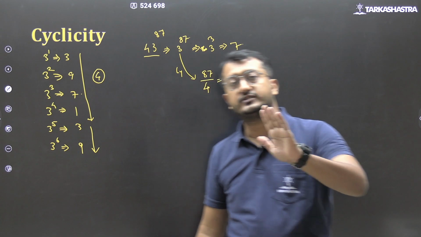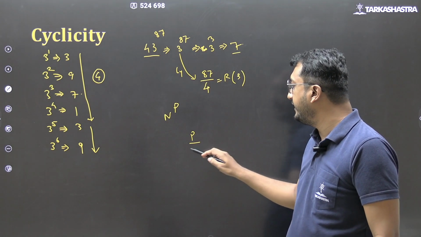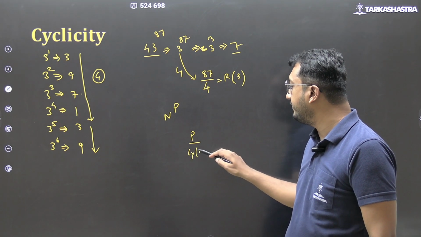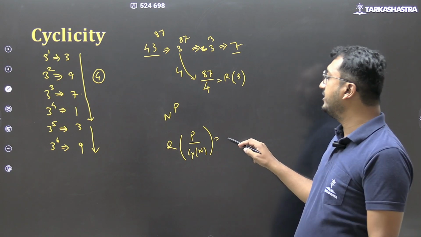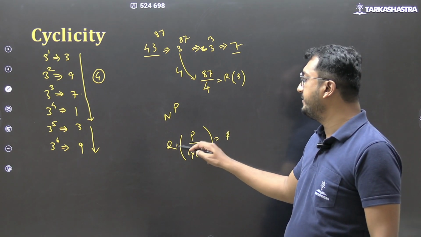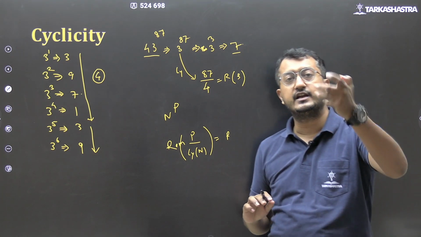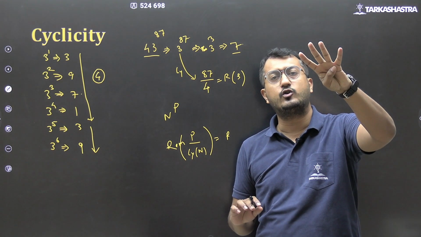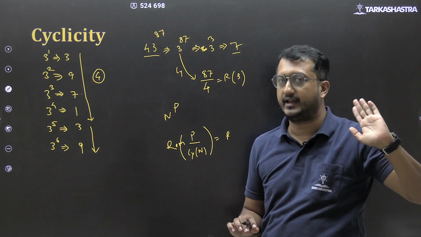Okay. The process is same. Here also n to the power p है. So p divided by cyclicity of n. इसका remainder निकालेंगे. वही किया है हमने. Now you must be wondering, हर नंबर का cyclicity 4 का होता है क्या? नहीं. हर नंबर का cyclicity 4 का नहीं होता है.